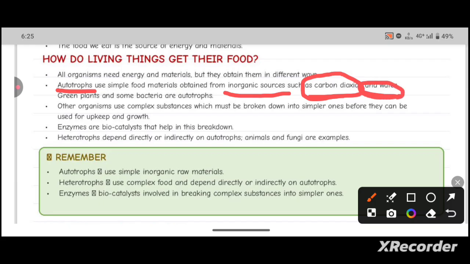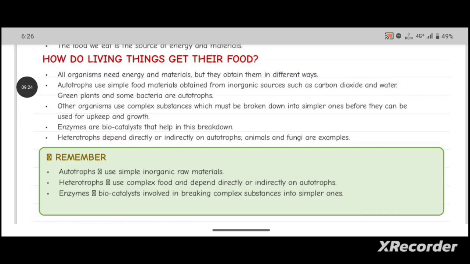And other organisms use complex substances which must be broken down into simpler ones before they can be used for their growth. There will be enzymes which act as biocatalysts to help in the breakdown of food.